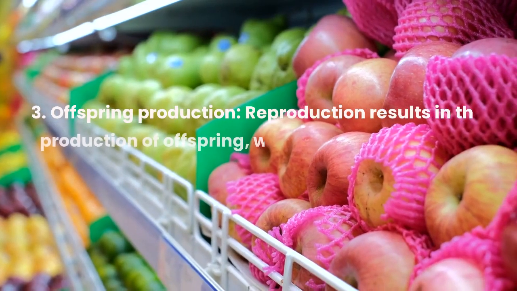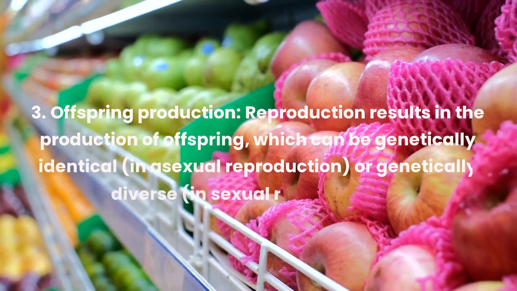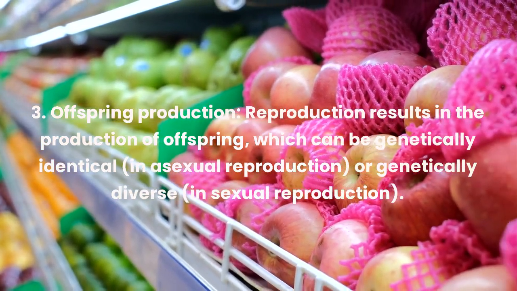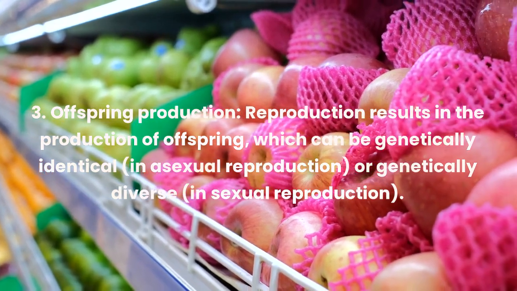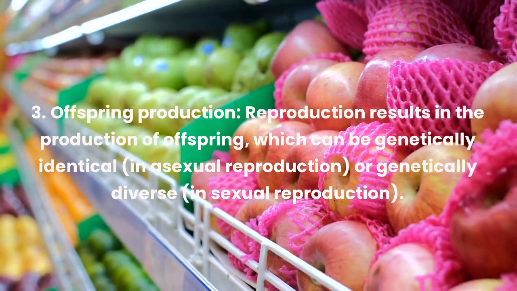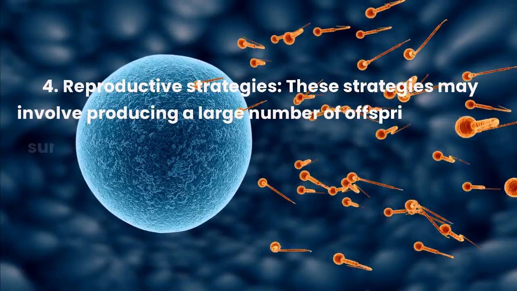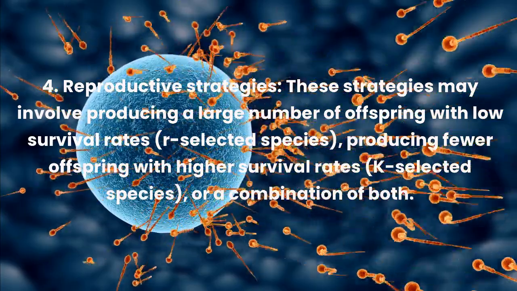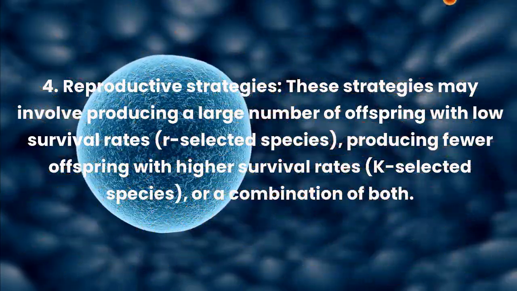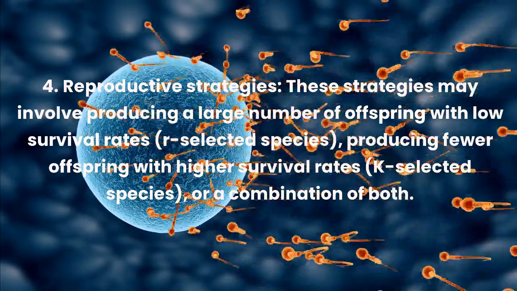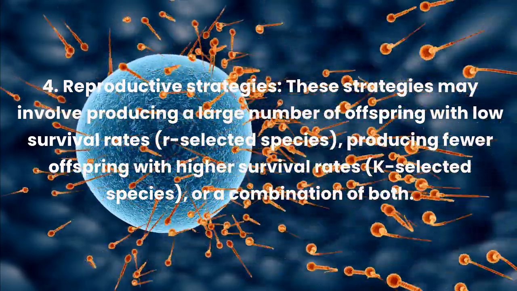3. Offspring production. Reproduction results in the production of offspring, which can be genetically identical, in asexual reproduction, or genetically diverse, in sexual reproduction. 4. Reproductive strategies. These strategies may involve producing a large number of offspring with low survival rates, R-selected species, producing fewer offspring with higher survival rates, K-selected species, or a combination of both.